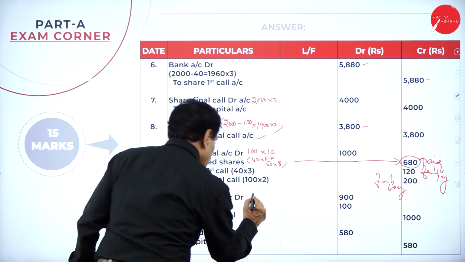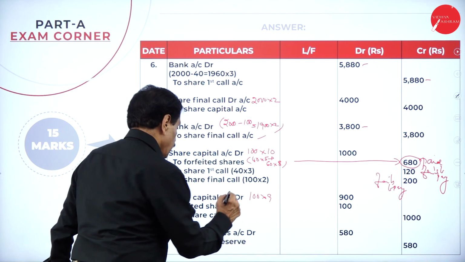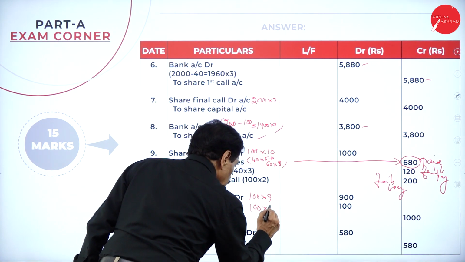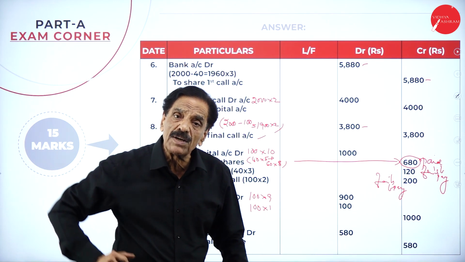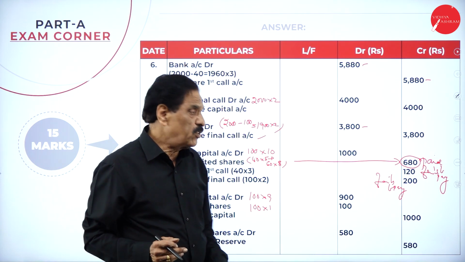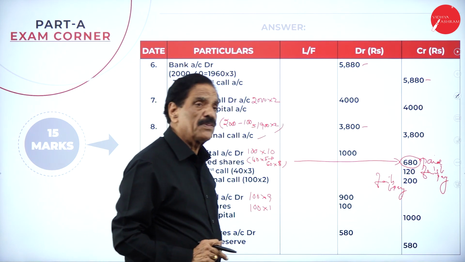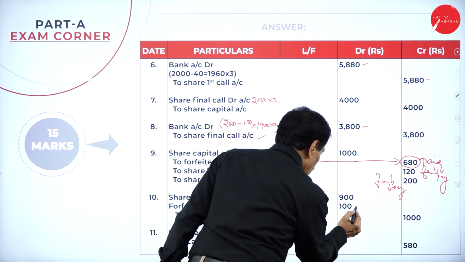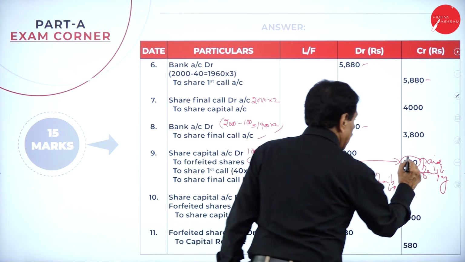Entry: Bank account debit, 100 into 9, 900. Forfeited share account debit, 100 into 100, 100 to share capital 1000. Reissued at what rate? At rupees 9. 100 into 9, 900. 100 into 100. Totally 1000. So this is a loss. This is a gain.